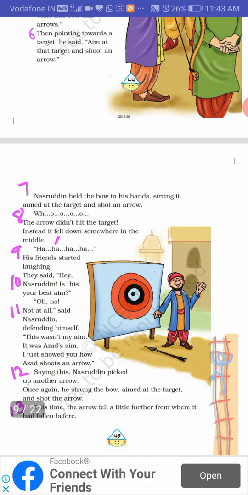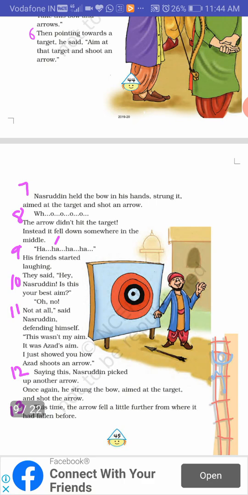Ninth para, his friends started laughing. 10th, they said, hey Nasruddin, is this your best aim? So they started teasing Nasruddin. And what did he say? Oh no, not at all, said Nasruddin. So he refused this, and he said it defending himself, trying not to be embarrassed.